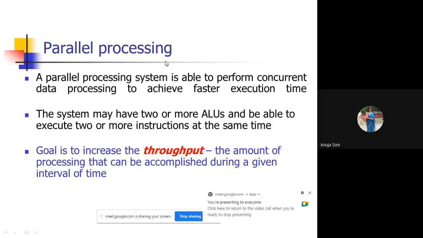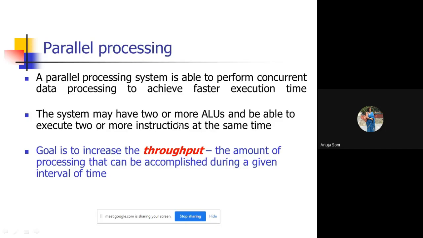A parallel processing system is able to perform concurrent data processing to achieve faster execution time. In order to execute fast, two or more small processors are available, or you can call them two or more ALUs, to be able to execute two or more instructions at the same time, which will facilitate the faster execution of the instructions. The goal is to increase the throughput, the amount of processing that can be accomplished during a given interval of time.